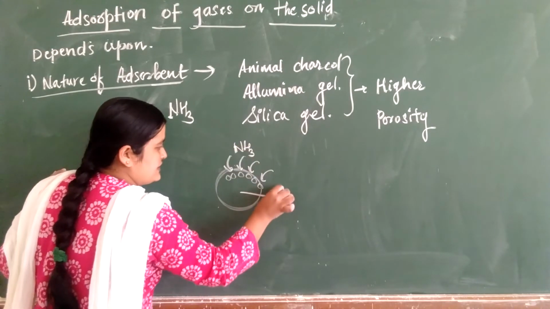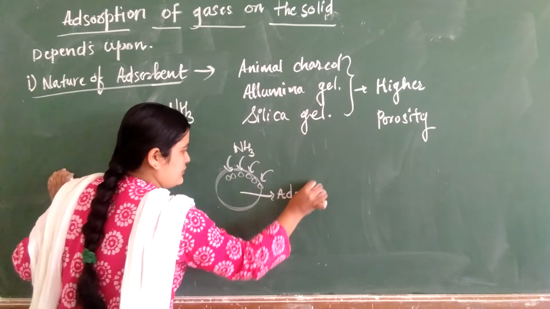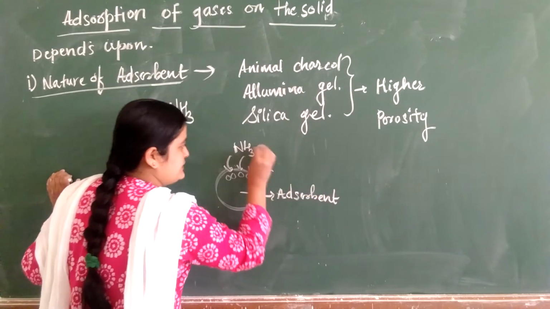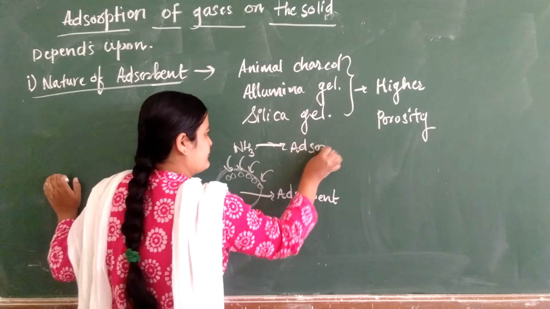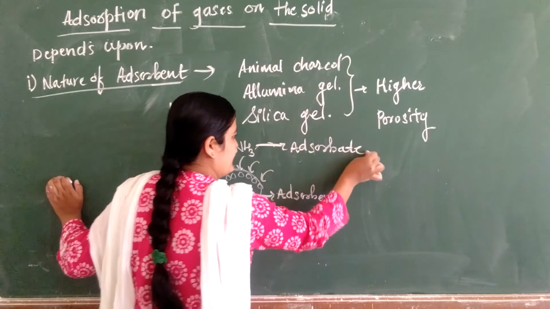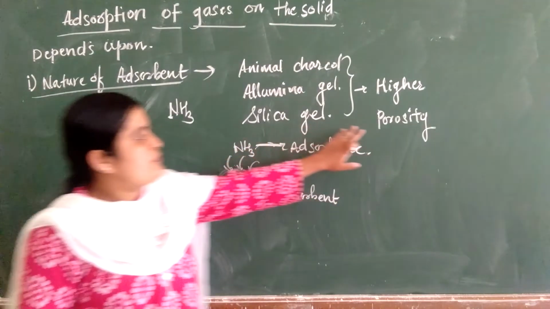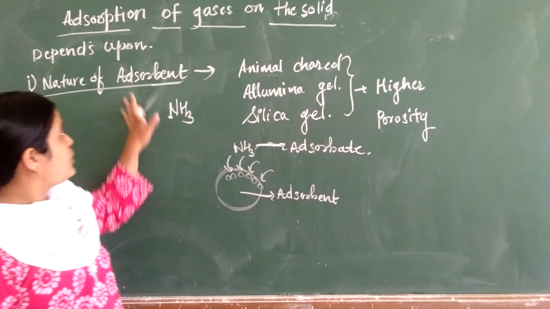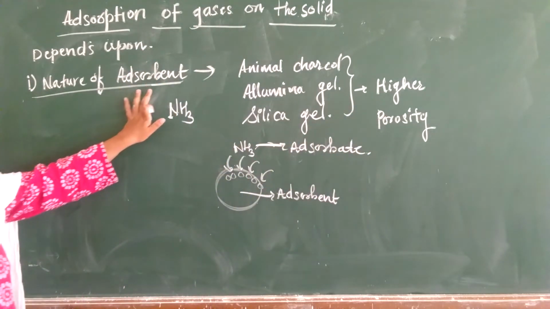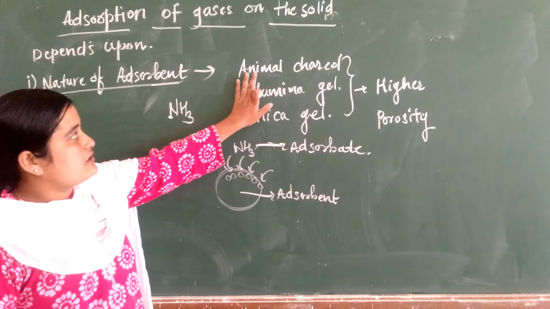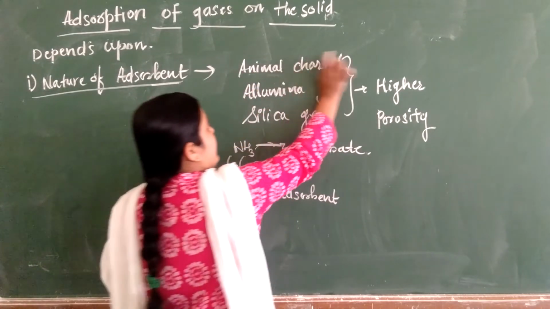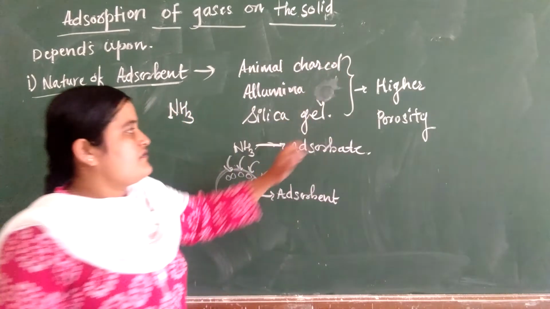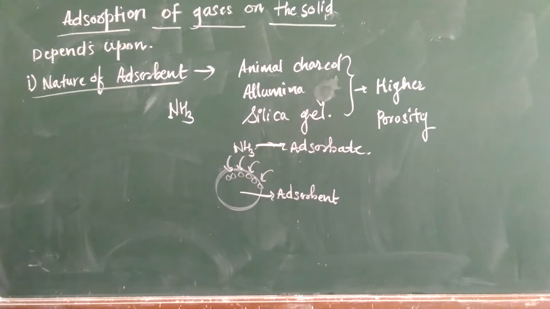This is our adsorbent, and NH3 is our adsorbate. So the higher the degree of porosity, the higher the rate of adsorption. Substances like animal charcoal, alumina and silica gel have a higher degree of porosity, so adsorption occurs readily.